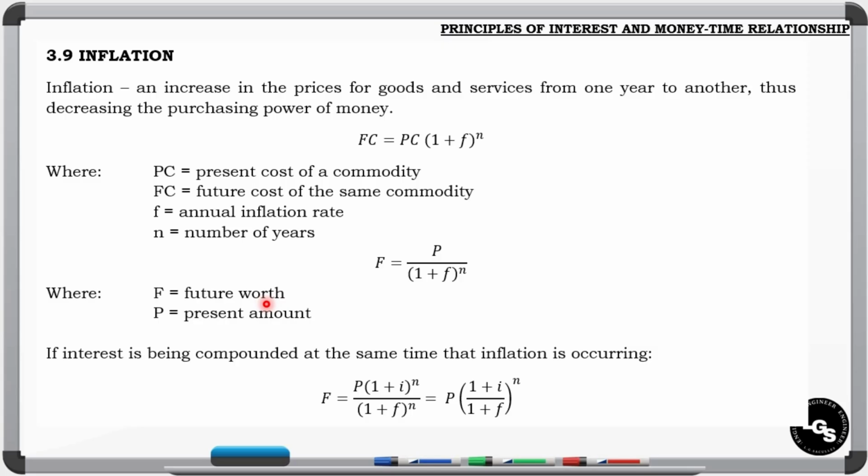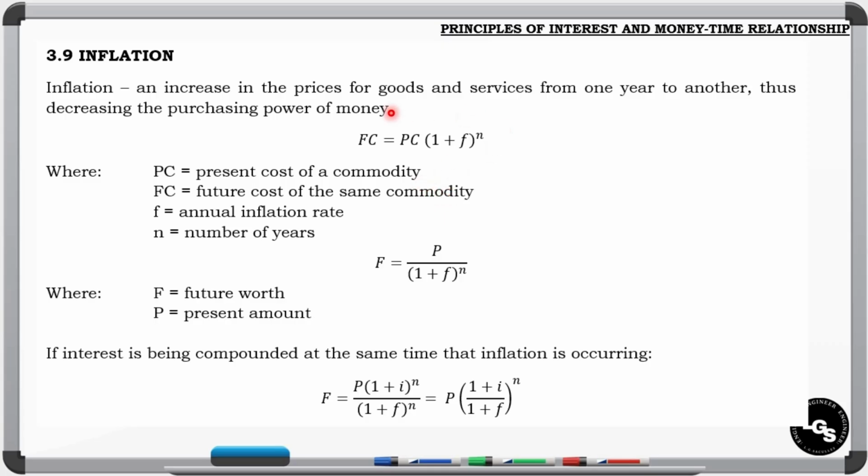has declined. Kaya nga 'di ba, madalas po nating marinig mula sa mga mas matatanda sa atin, yung pamasahe dati 2 pesos lang. Isang kilo ng bigas dati 5 pesos lang. But if you compare the values of those goods or services today, mas malayong mas mahal na siya because the value or the purchasing power of money has already declined. So that is the effect of inflation.